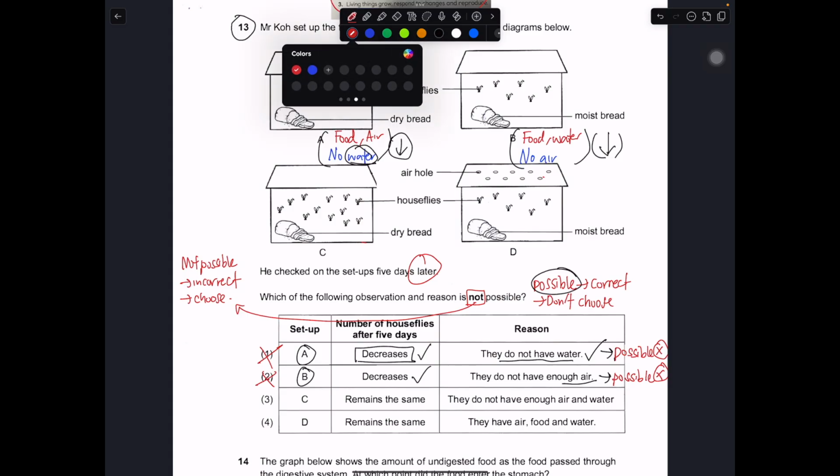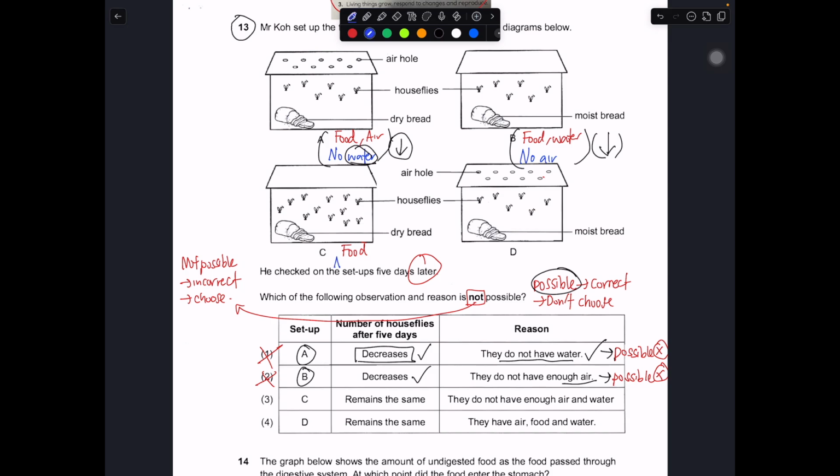For C, they got dry bread, but there's no moist bread, means there's food. And there's no hole, that means no water, no air. So the amount of houseflies will actually decrease due to the lack of water and air. We say that it will go down, but they say that it will remain the same, which is very different. So this is not possible.